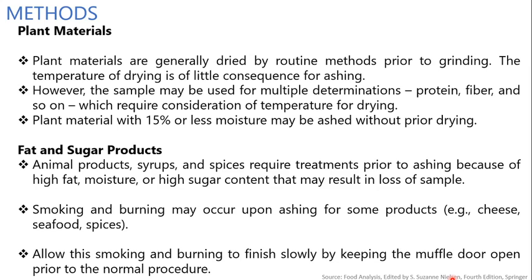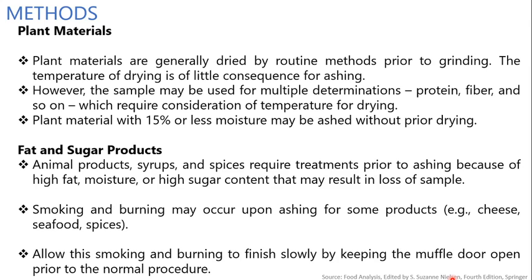However, the sample may be used for multiple determinations, for example protein, fiber and so on, which require consideration of drying temperature. For the protein sample, we need some other treatment with respect to temperature, while for fiber it is also different. So we require the drying temperature accordingly.